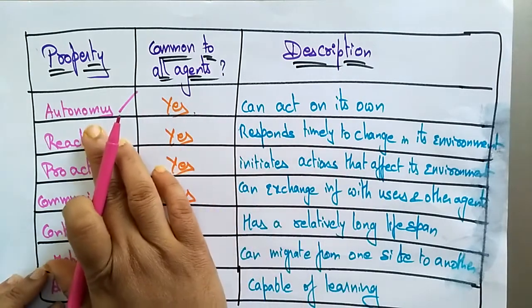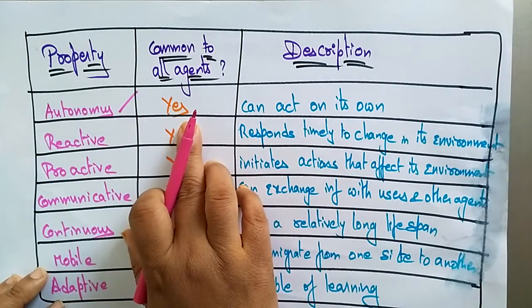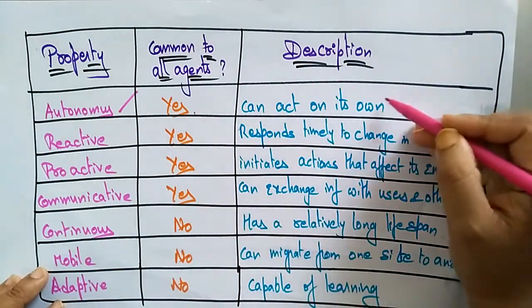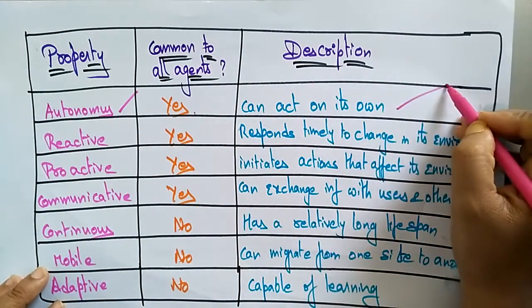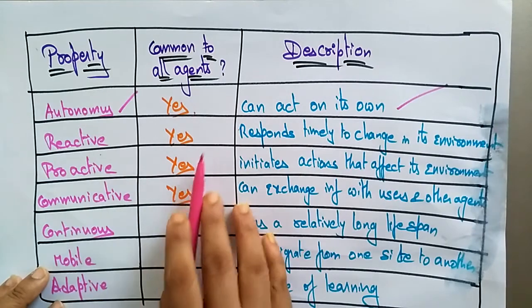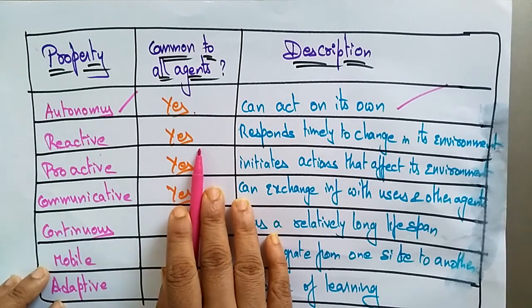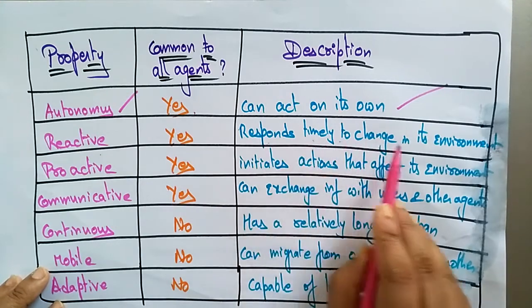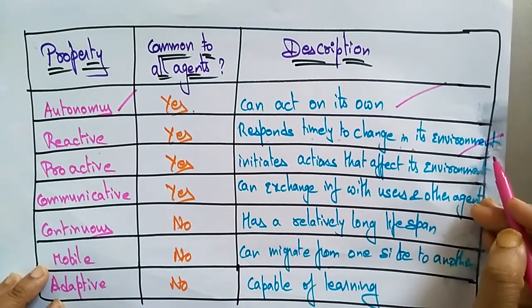The description of autonomous is that it can act on its own. Reactive, yes, it is common to all agents. Reactive means it gives a timely response to change in its environment.